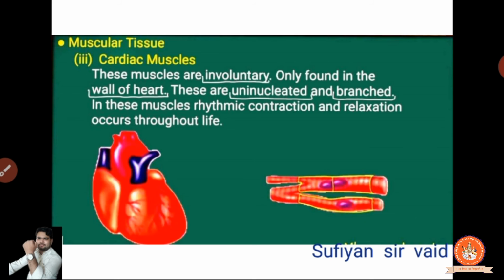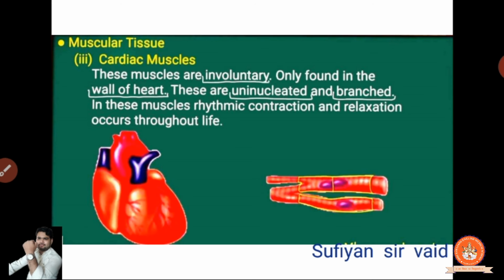So cardiac muscles are also involuntary, that is the heartbeat. Clear? If we had control of the heartbeat, what would we think? Let's beat the heart after some time. So it would be a big disadvantage. I mean, it's a joke, but it's involuntary. It is only found in the wall of the heart.